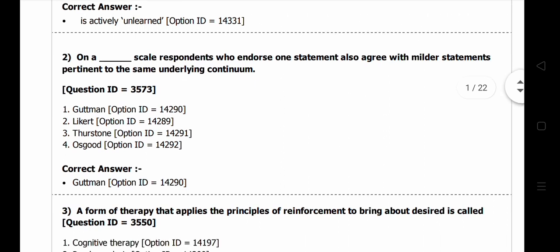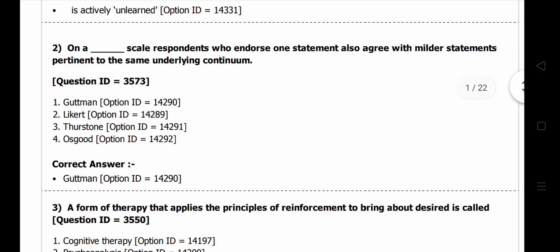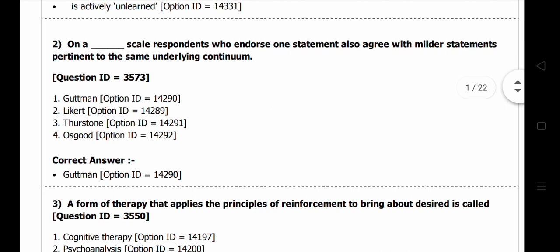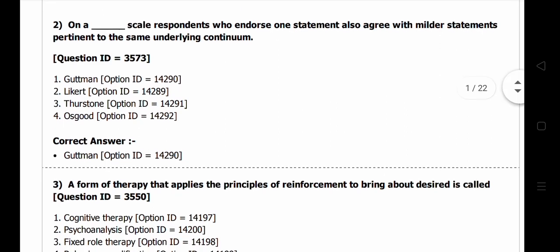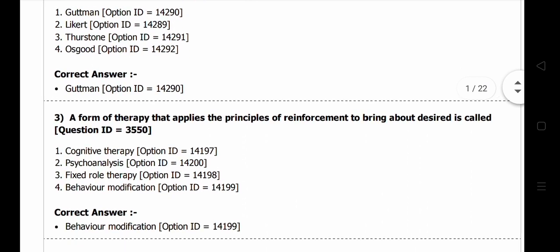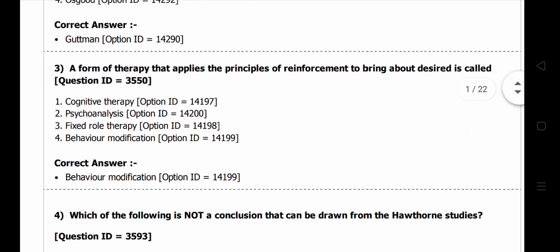Here the answer is the Guttman scale, because the Guttman scale was prepared in such a way that respondents who endorse one statement also agree with the milder statements. There are also the Likert and Thurstone scales, which have their own categories of attitude scale and measure different dimensions. I hope you understand. Here the correct answer is the Guttman scale. Next we will move further.